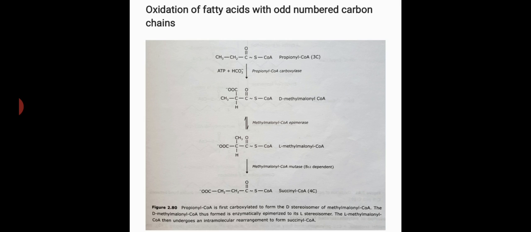This D-isomer is then racemized to L-isomer, and L-methylmalonyl coenzyme A is formed. It is then finally converted into succinyl coenzyme A by an intramolecular rearrangement. Succinyl coenzyme A can enter the TCA cycle or can be converted to acetyl coenzyme A.